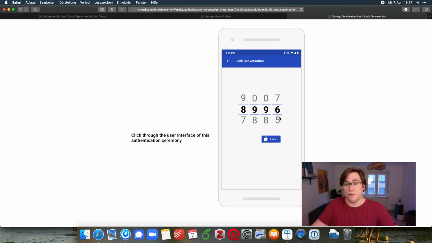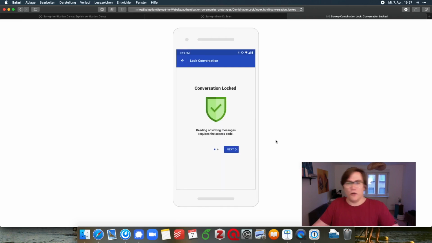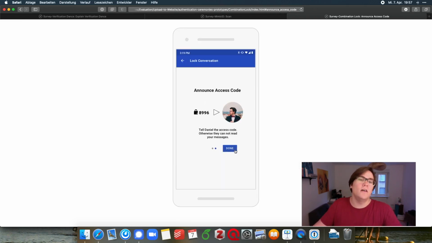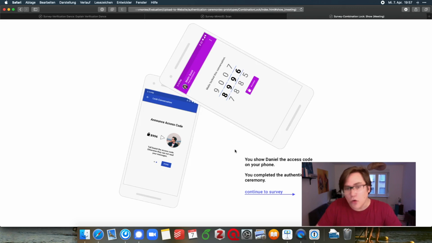they want to use to lock the conversation. Then they lock the channel, then they get the notification that it's been locked, and then they need to share the PIN with the conversation partner. And then they use a secured channel or they meet up so that the other conversation partner enters this access code, and then the conversation can continue.